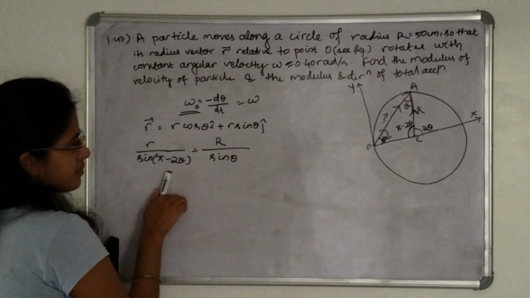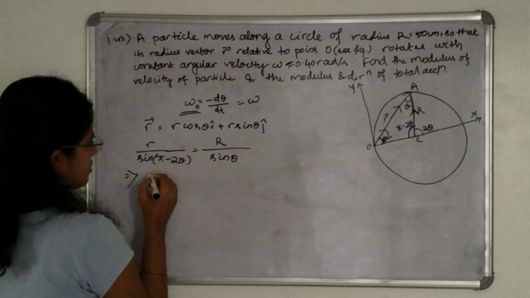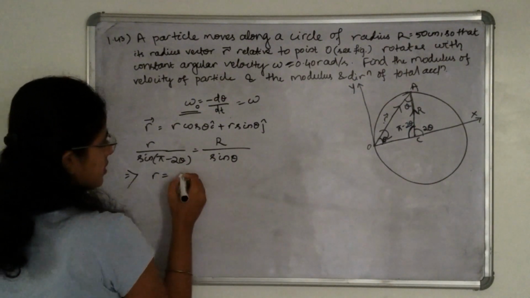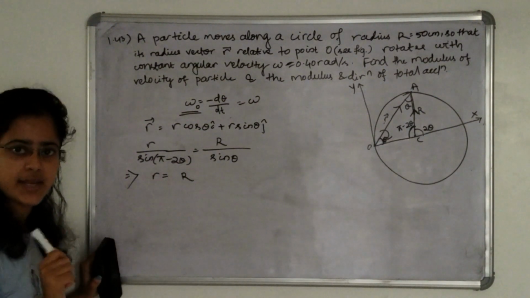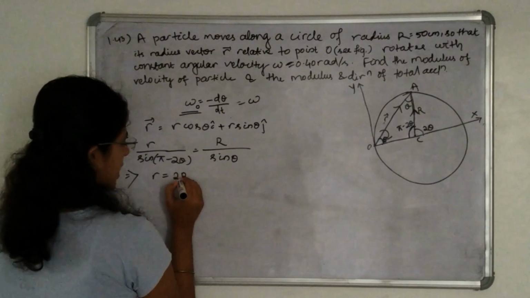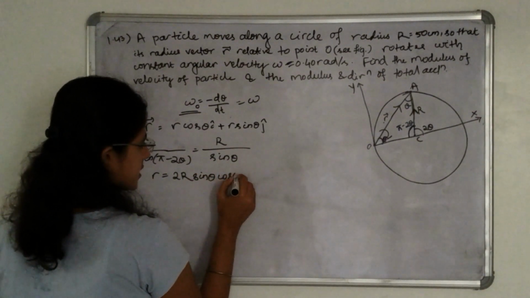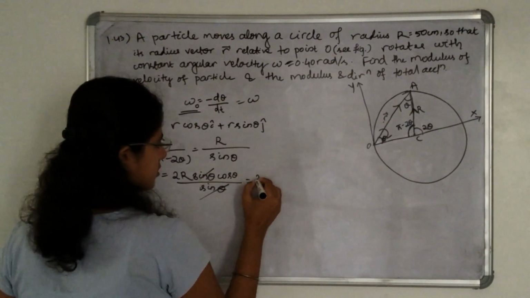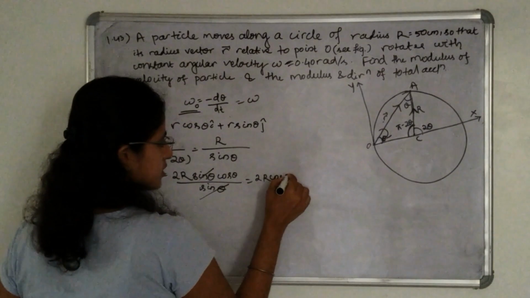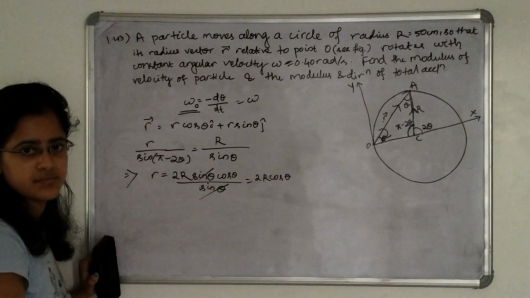So according to the geometry of the triangle, we can apply the law of sines. So r is equal to R into sin(pi minus 2 theta), that means sin 2 theta. The value of sin 2 theta is 2 sin theta cos theta, divided by sin theta. Cancel out, so r is equal to 2R cos theta.